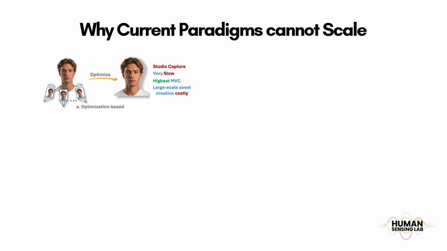Current 3D Gaussian head avatar pipelines fall into three broad paradigms. First, optimization-based methods rely on dense multi-view studio captures from datasets like NeRSemble, often with 10 to the power of 4 frames per subject. They achieve strong multi-view consistency, but large-scale asset creation becomes slow, expensive, and requires dedicated rigs.